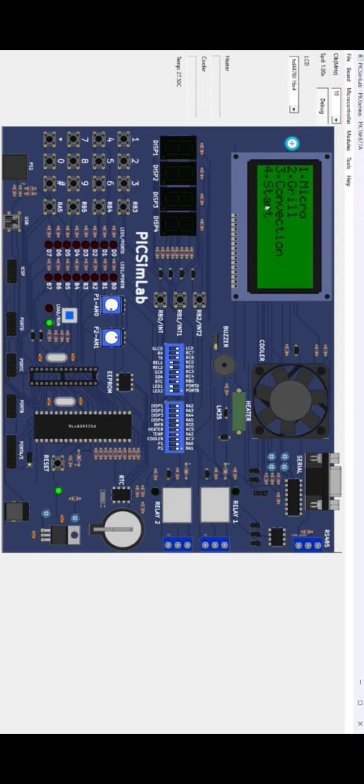Next, again we have four options. Now I'm going to choose the grill option, and I'm going to set the timer for 5 seconds. See, if I press 5, it will pause, and again it will start.